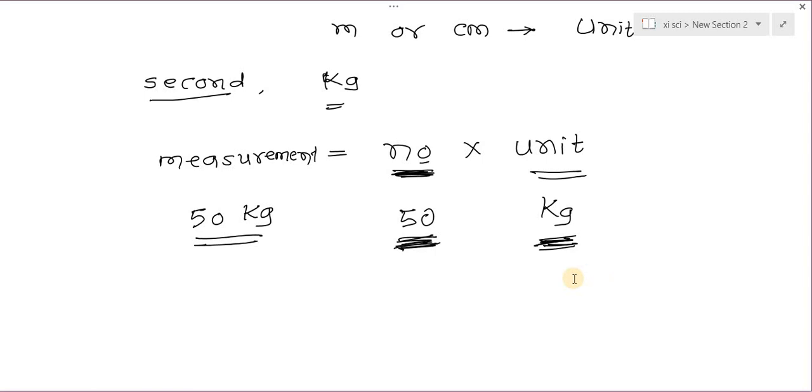Here is one definition of what is meant by unit.